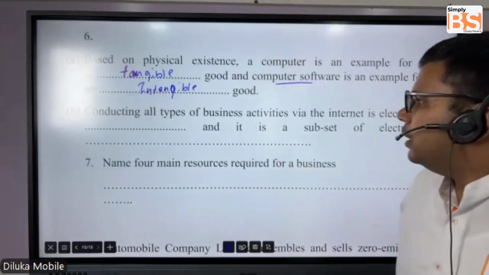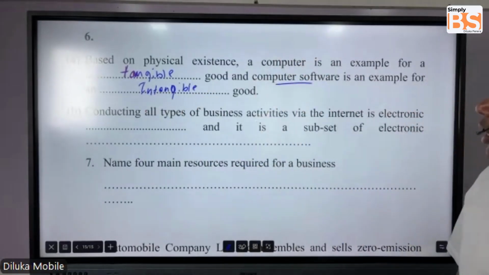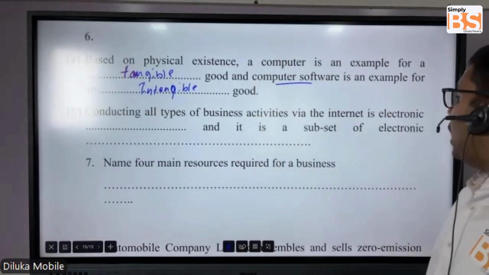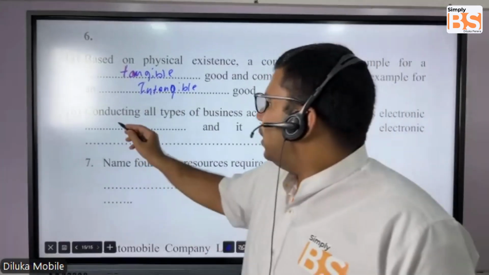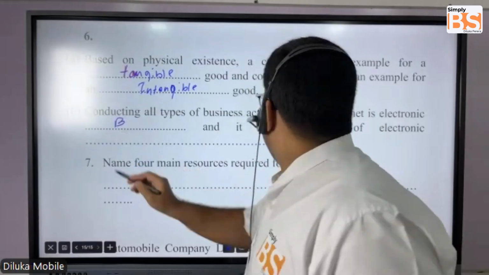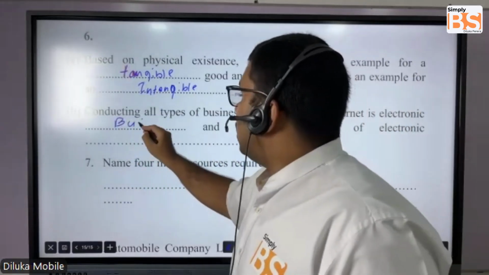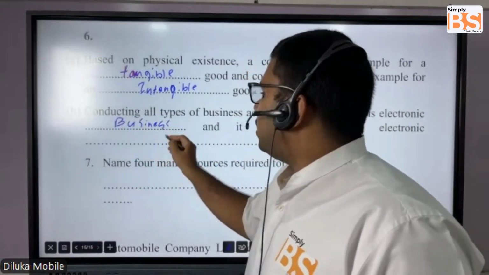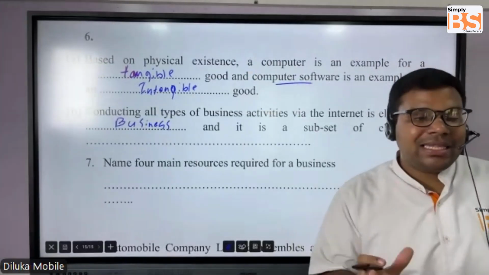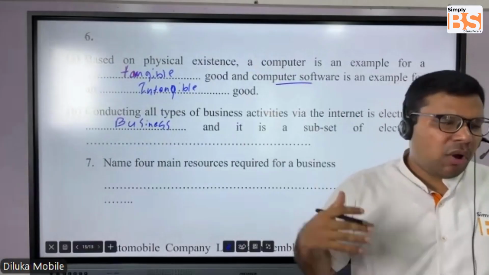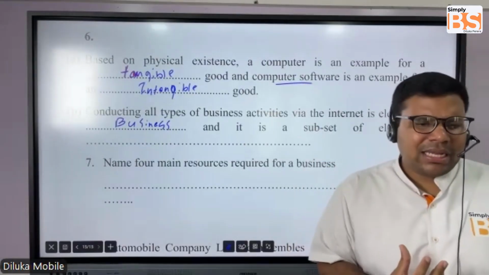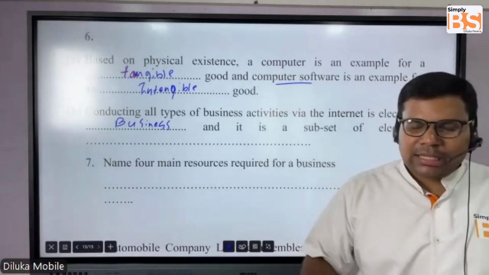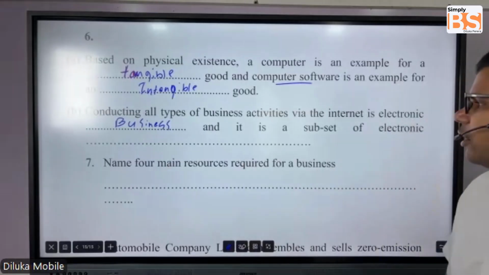Okay, next one, conducting all types of business activities via internet is what? Simple. Electronic business. Not only buying and selling, but all business activities, from marketing to handling HR, handling customer related matters, finance, everything is done through internet. Those are called electronic business.